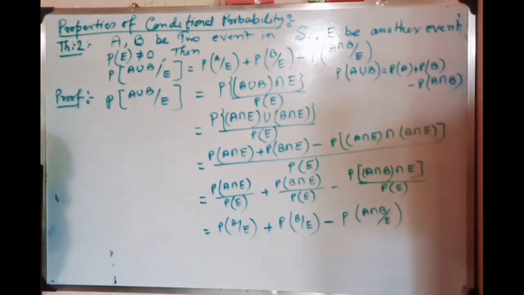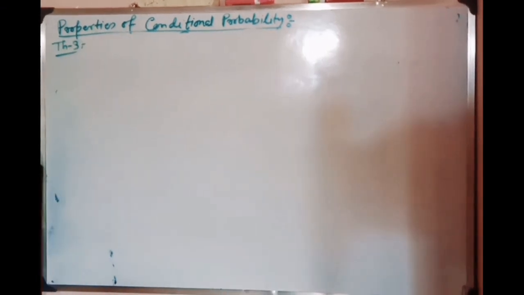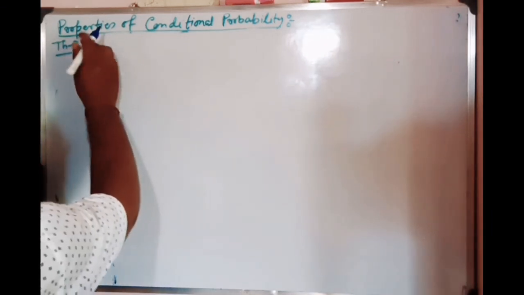Next come to theorem number 3. Now, what is given in theorem number 3?